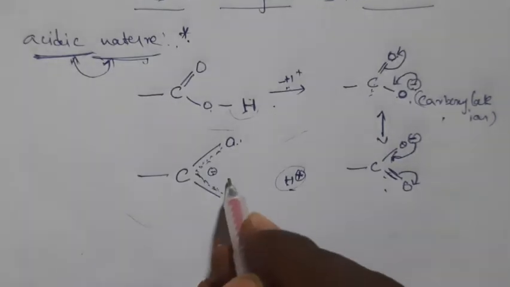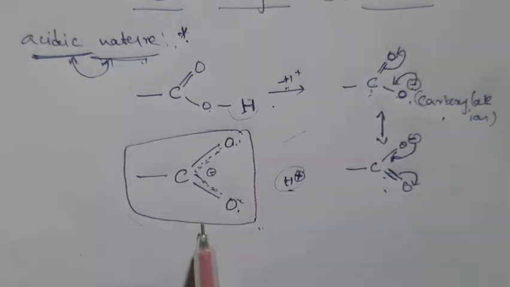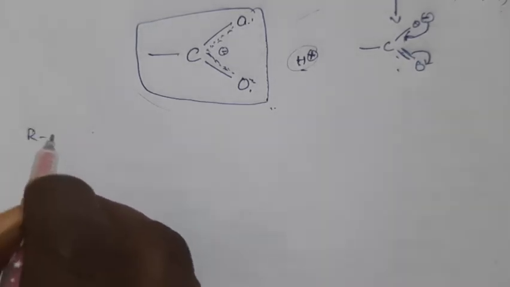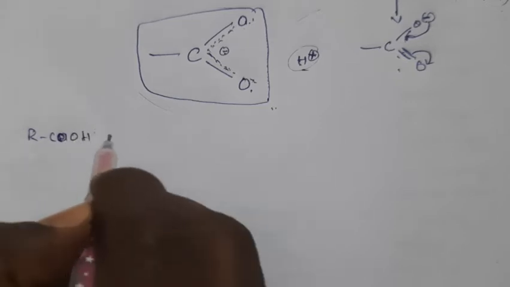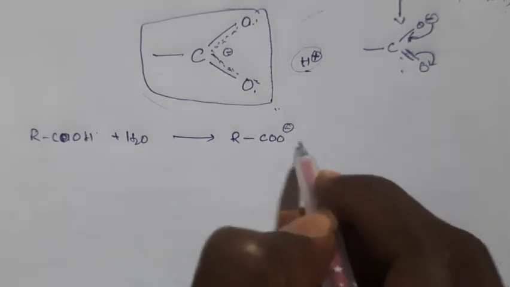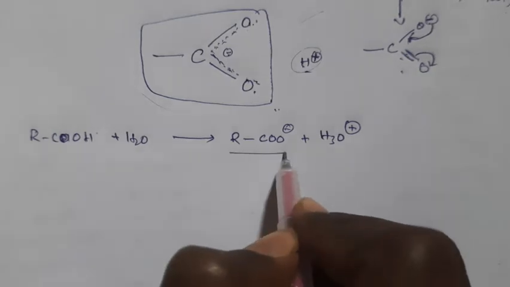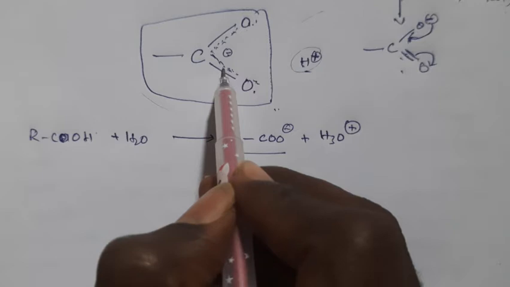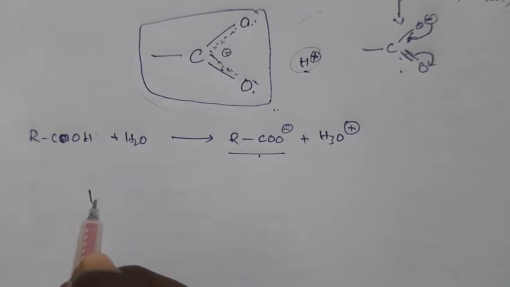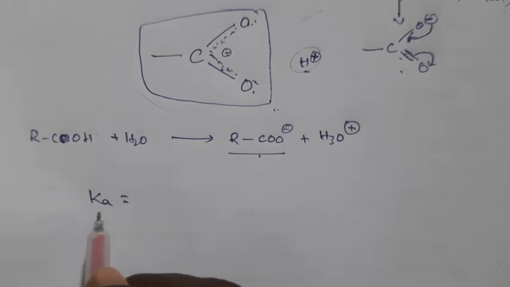So this is a resonance form of the carboxylate ion, right? If we write the equation, RCOOH plus H2O gives RCOO minus plus H3O plus. This carboxylate ion is somewhat stable because of this resonance structure. That means if we write a constant, the dissociation constant, Ka is the dissociation constant of the acid.